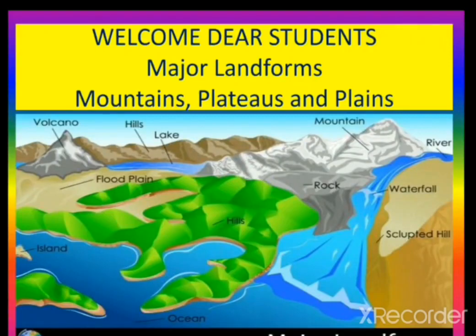Welcome, dear students. Today we will continue with the chapter, and the topic we are going to see is major landforms. In this topic there will be some more subtopics like mountains, plateaus, and plains.